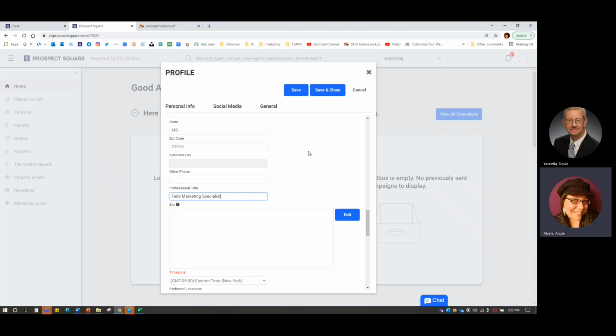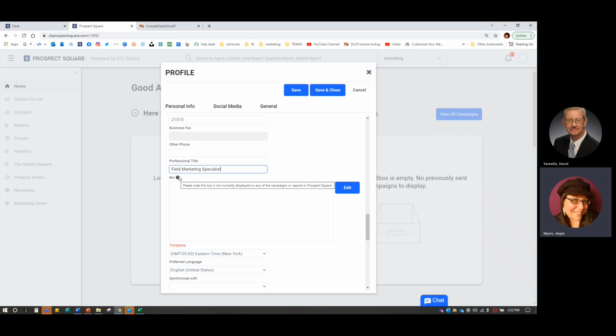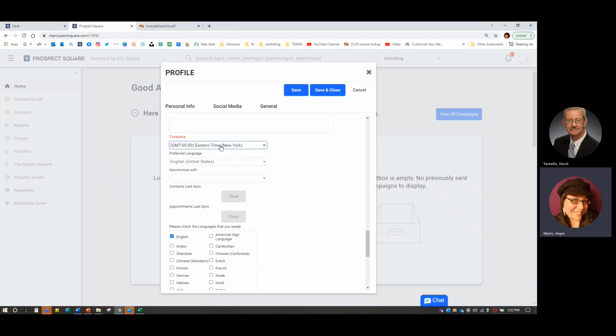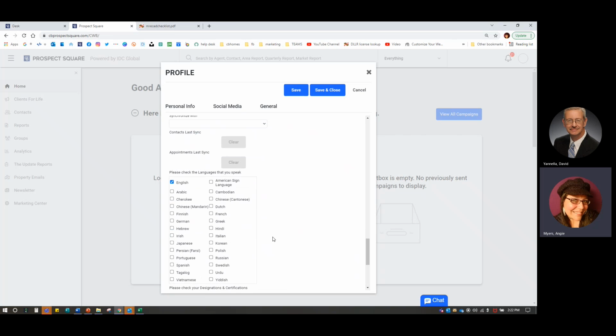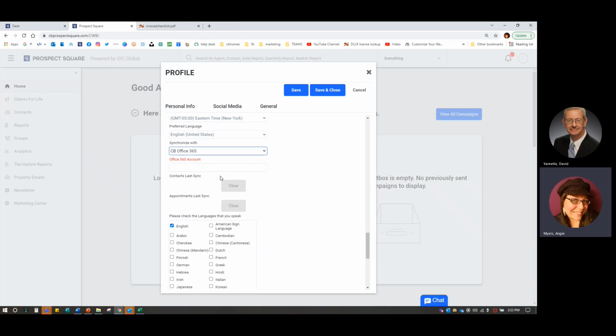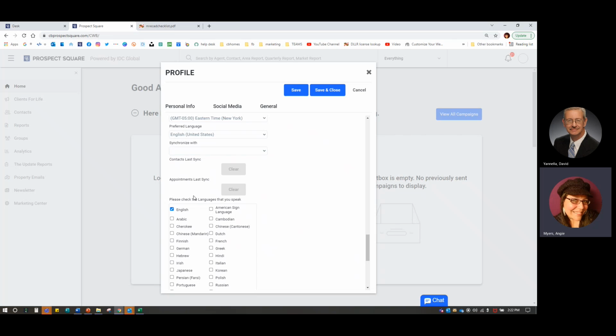Right now, your bio really doesn't go anywhere, but feel free to copy and paste in there now. Not currently displayed on anything. We are in the Eastern Time, New York time zone. Preferred language right now, I can only choose English. Hopefully they are working on ways to get that done in Spanish. Do I want to synchronize with Google Outlook Personal or my CB Office 365? That is your choice. To synchronize my contact list, I can decide that I want to do that with my Office 365. I'm not going to do that right now.